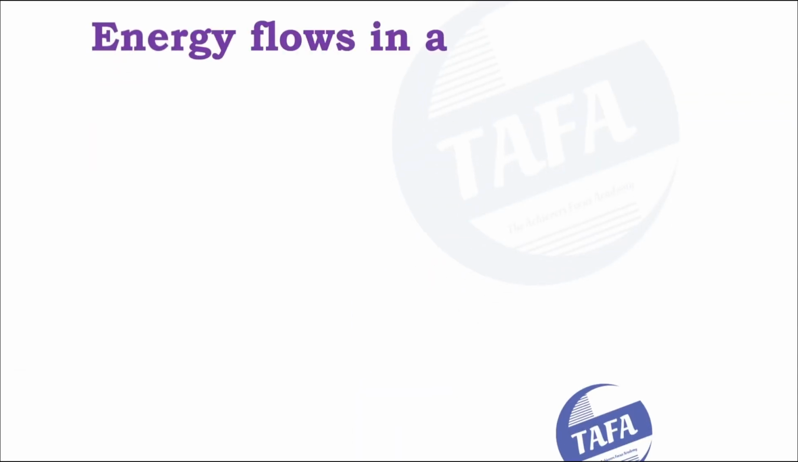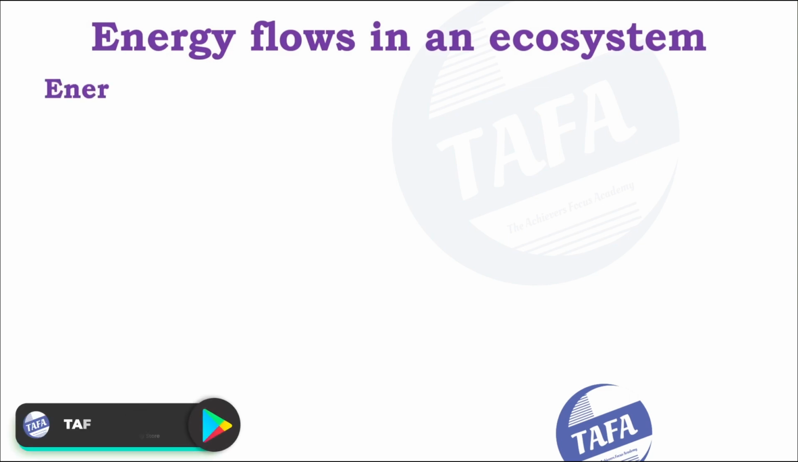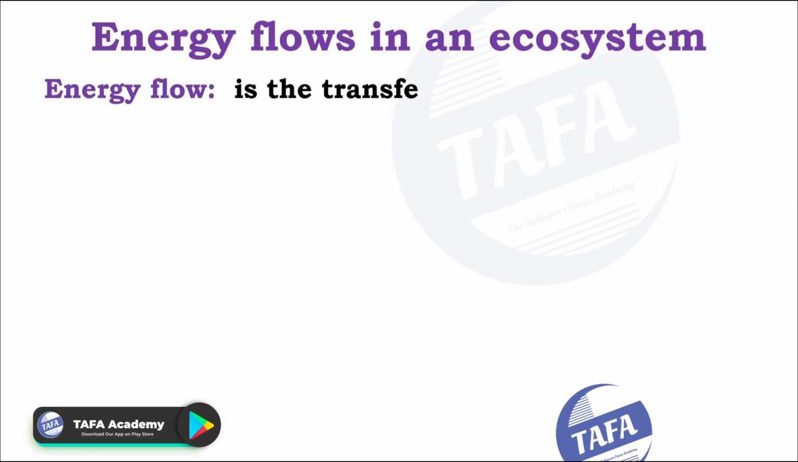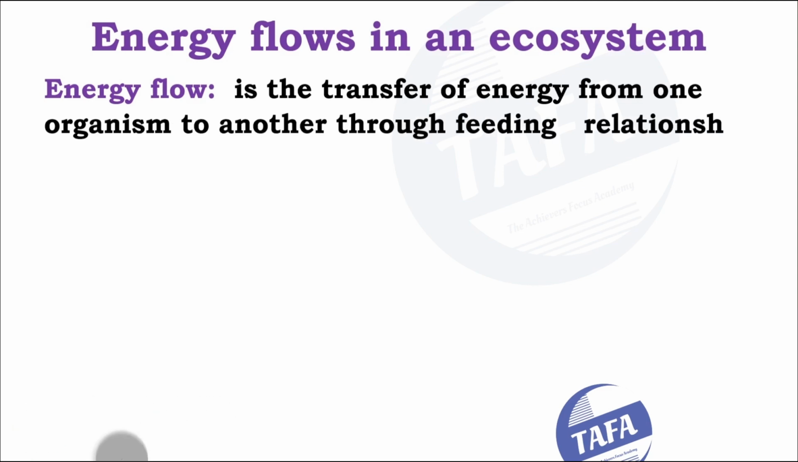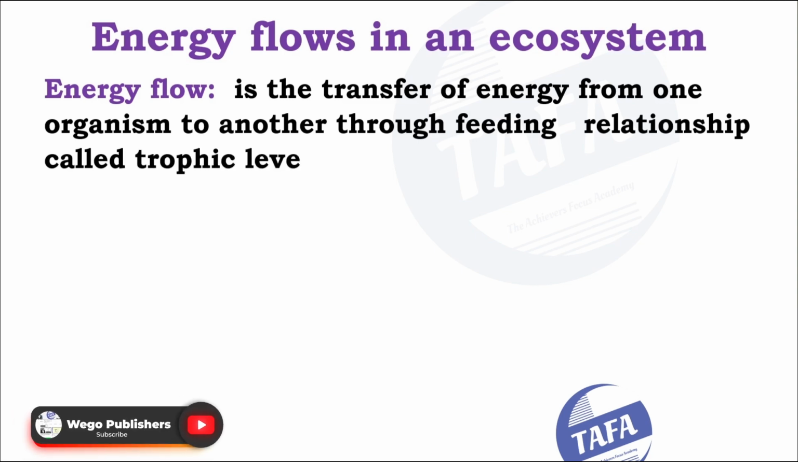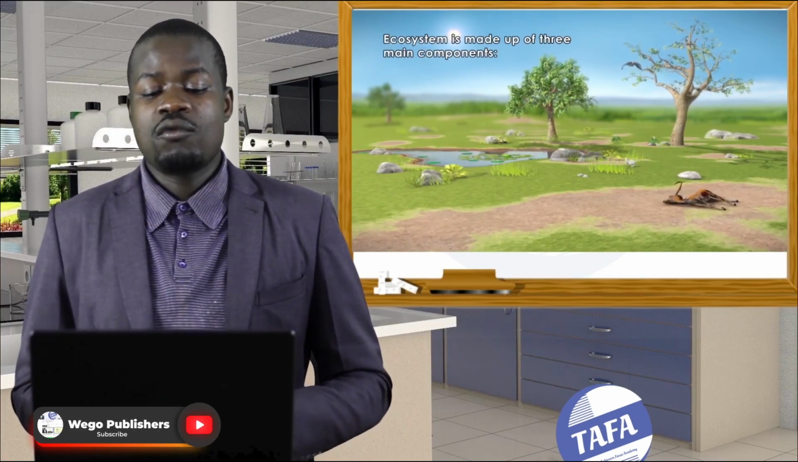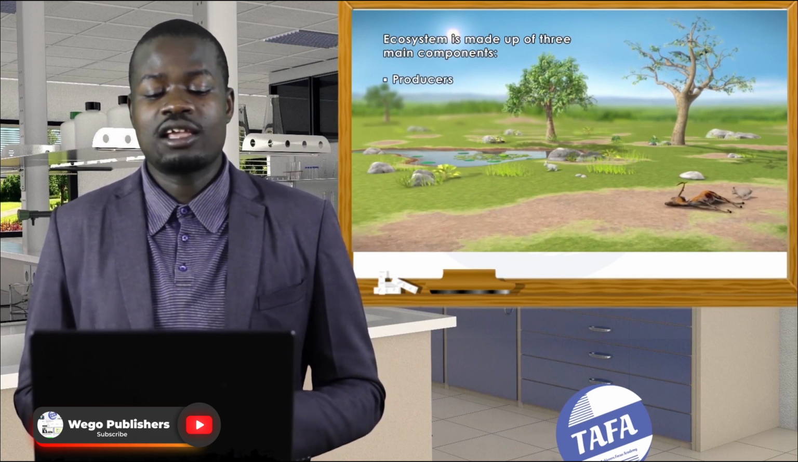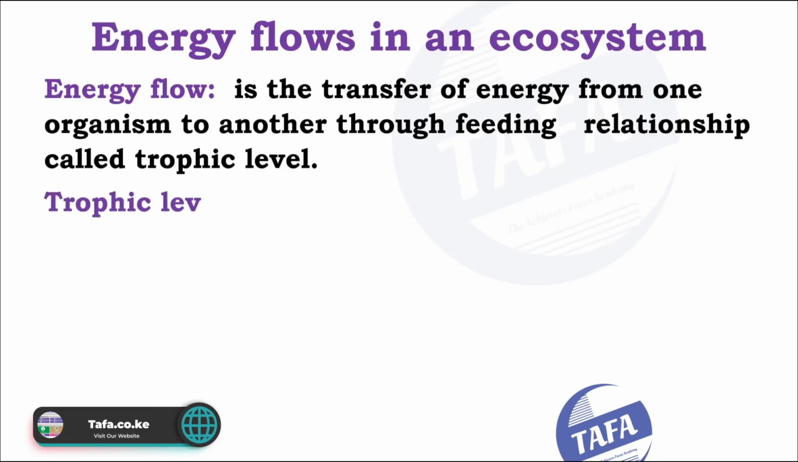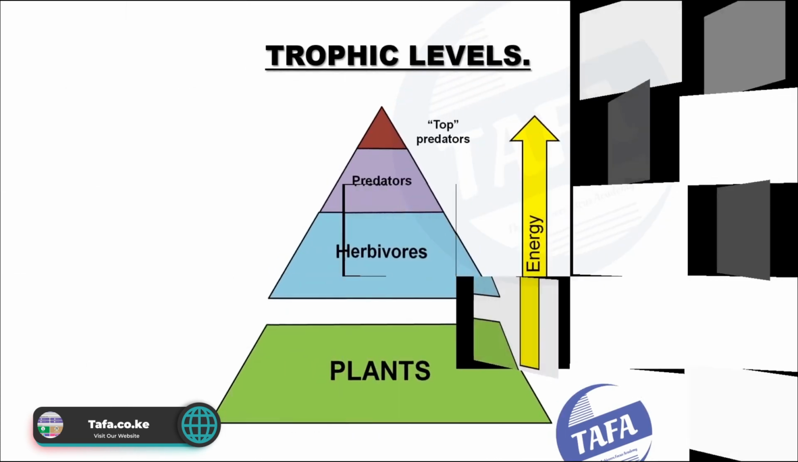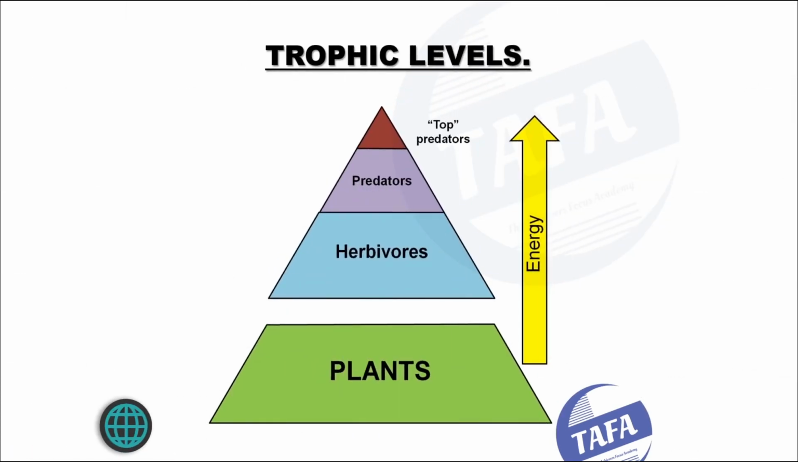How does energy flow in an ecosystem? Energy flow is defined as a transfer of energy from one organism to the next through feeding relationships, also called the trophic levels. You can say it's a transfer of energy from one organism to the next through trophic levels, or the movement of energy across the trophic levels. What is a trophic level, therefore? These are the feeding levels that the energy must pass through in the ecosystem.